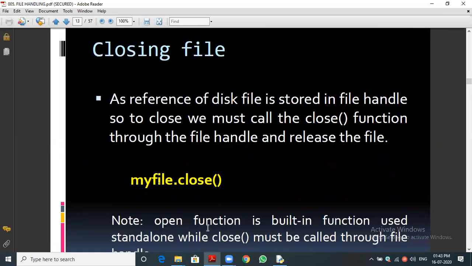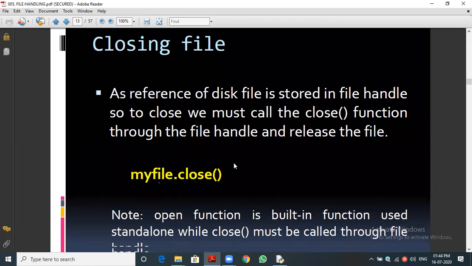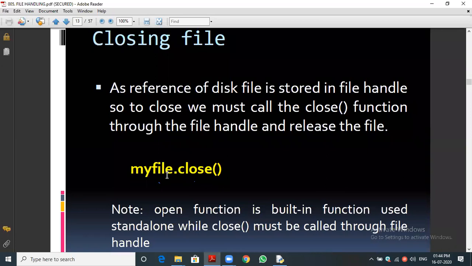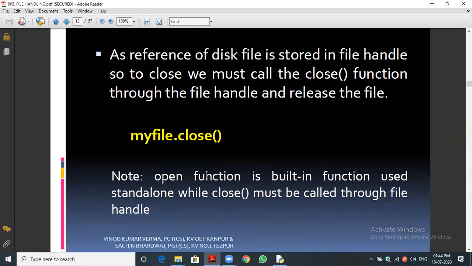Okay, finally, once we complete all the operations, this is a very important concept: my file, that is object dot close. Through the object we should close the file. If we didn't close the file, the data which we stored in the file is uncertain. The data will not be saved successfully. So definitely we should close the file. Okay, this is the concept.